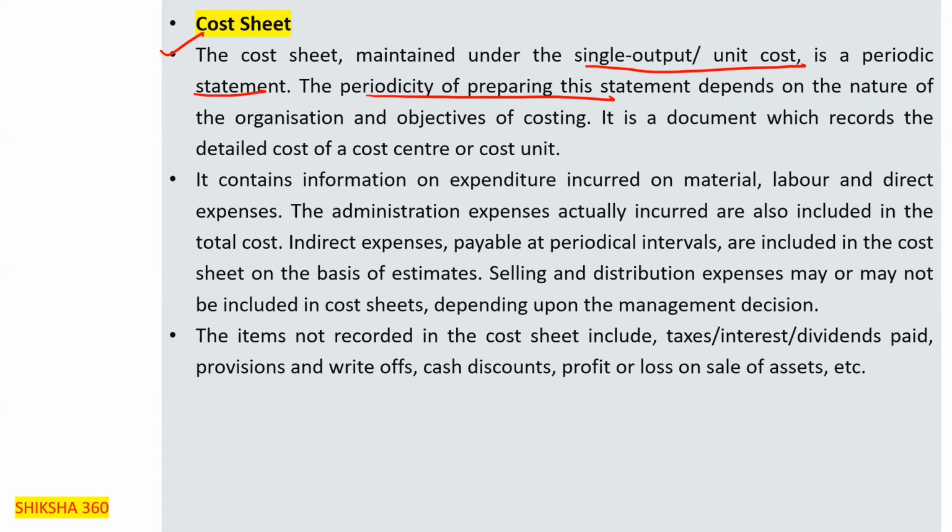It depends upon company to company. So the periodicity depends upon the nature of the organization and the objective of costing.